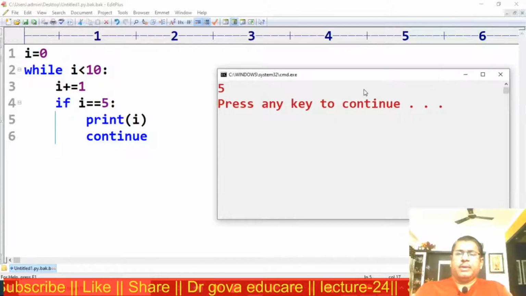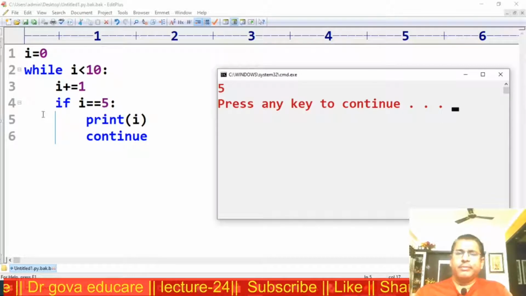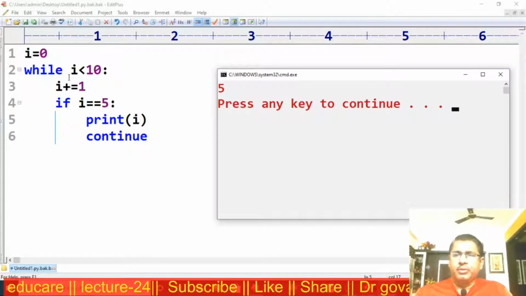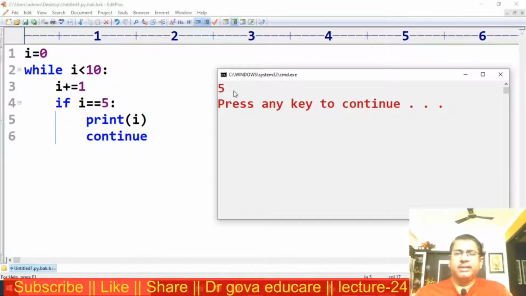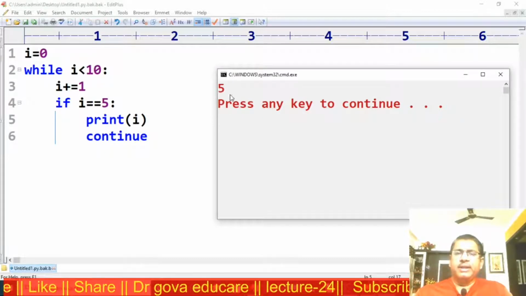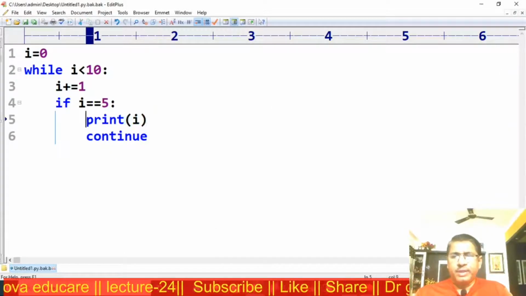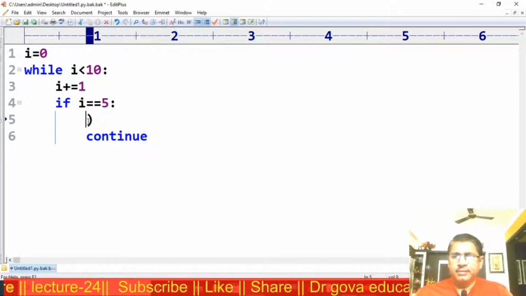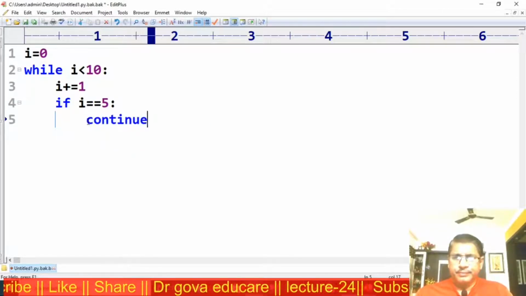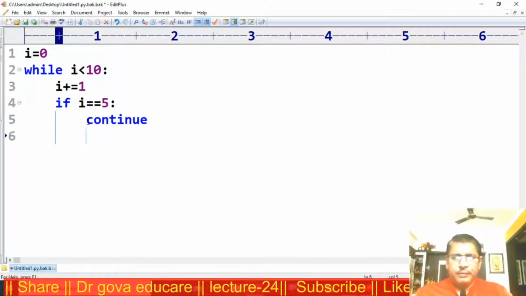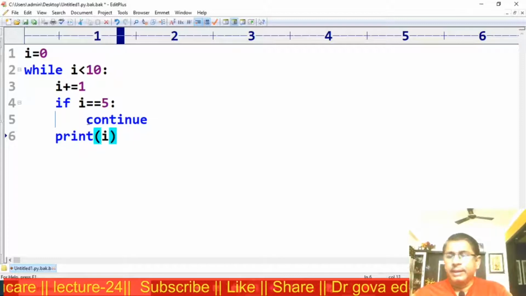i is equal to 5. The continue statement, up to the condition is reached. Now i is equal to 5 will be displayed on the screen. Suppose I don't want to print here, I print i.